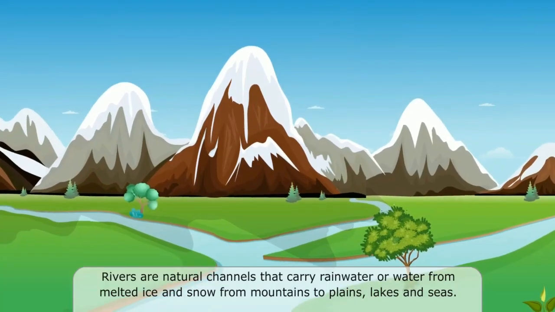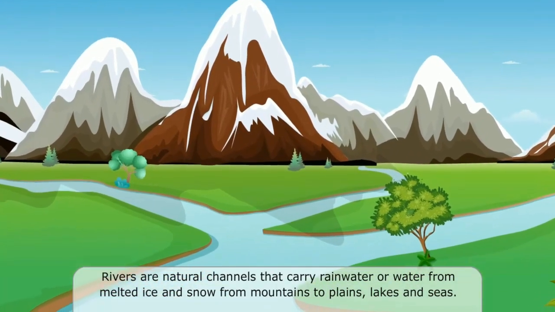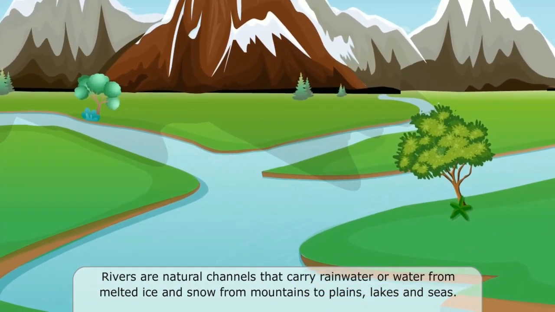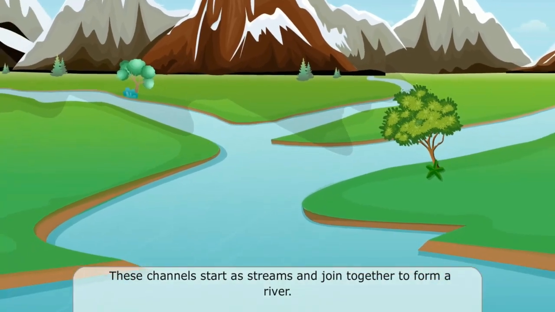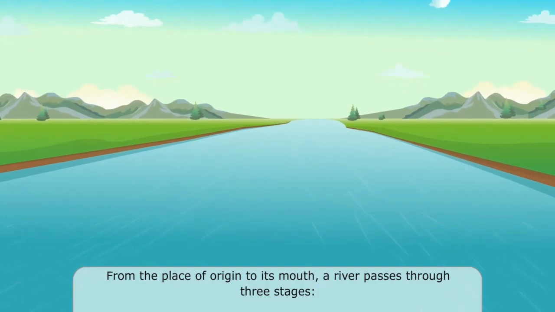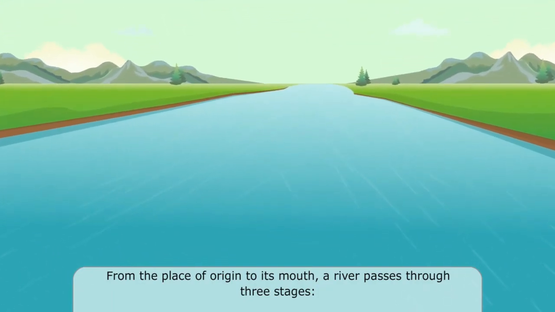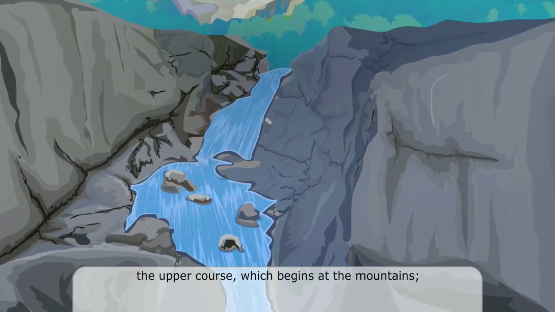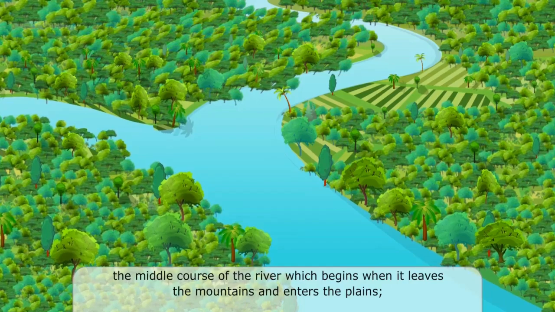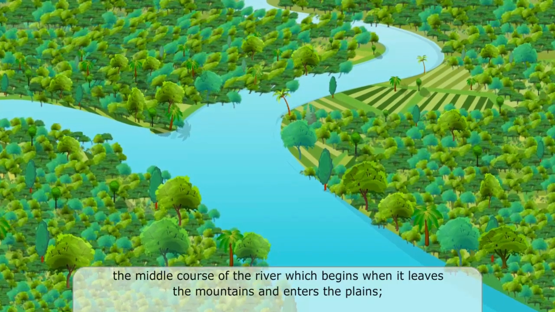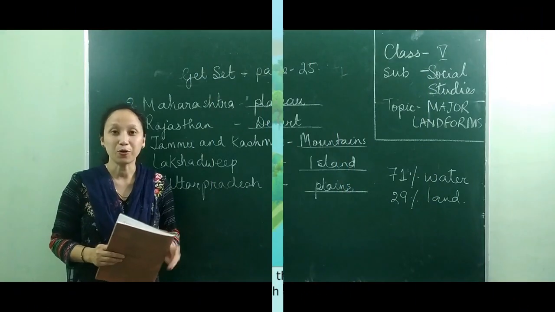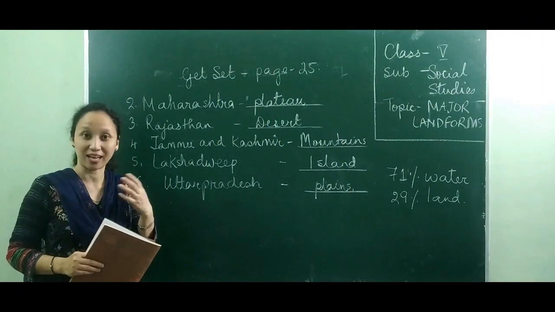Rivers are natural channels that carry rainwater or water from melted ice and snow from mountains to plains, lakes, and seas. These channels start as streams and join together to form a river. From the place of origin to its mouth, a river passes through three stages. The upper course, which begins at the mountains; the middle course of the river, which begins when it leaves the mountains and enters the plain; and the lower course, when the river joins a bigger water body such as the sea. I hope you enjoyed the animation as much as I did, okay?